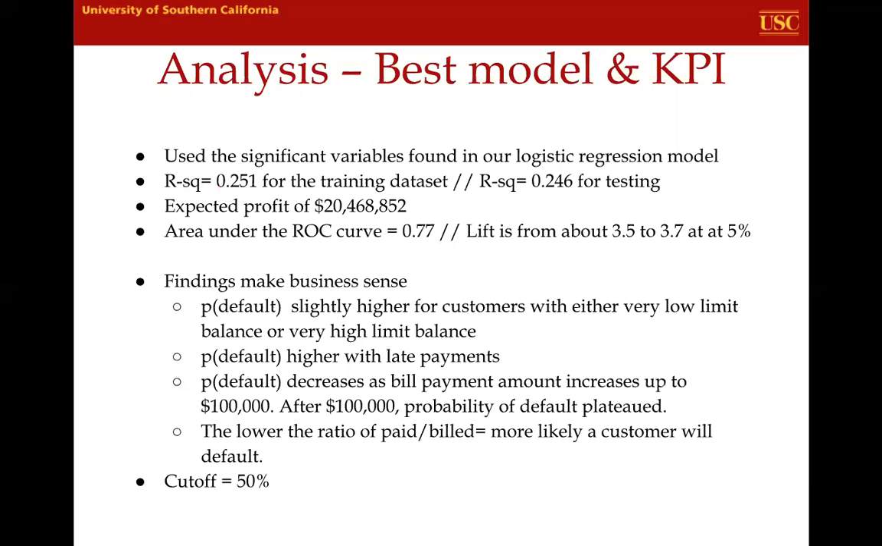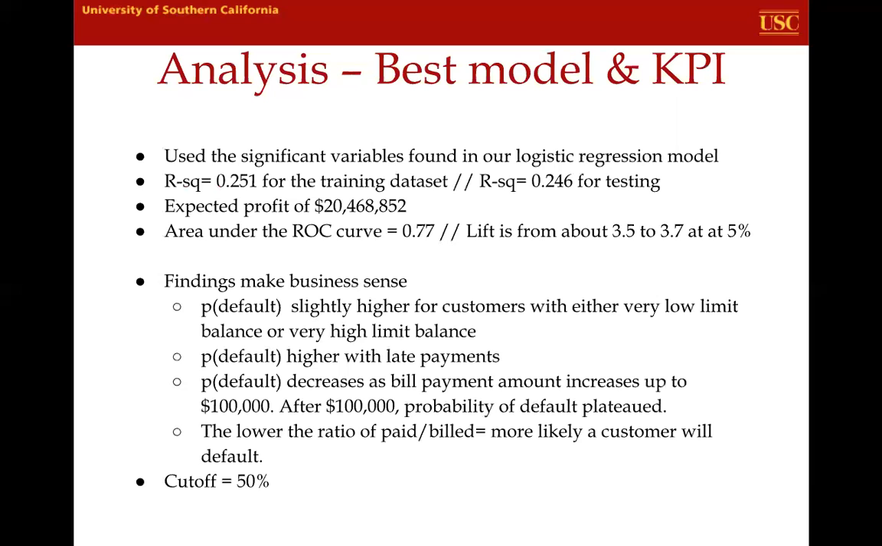20,468,000. We also had very strong ROC and lift curves. The area under the ROC curve was about 0.77. And for the lift curve, the first 5% of the data gave us a lift of 3.5 to 3.7.